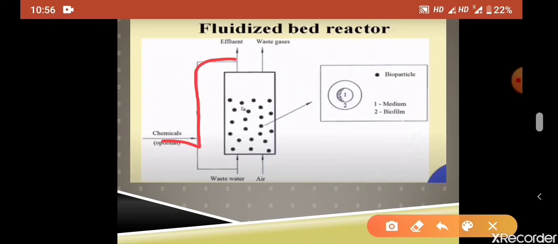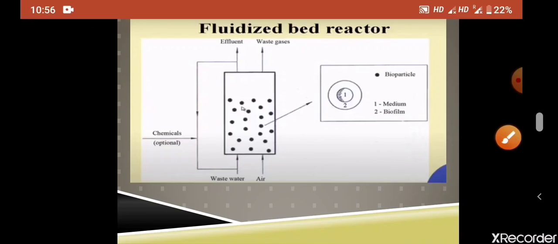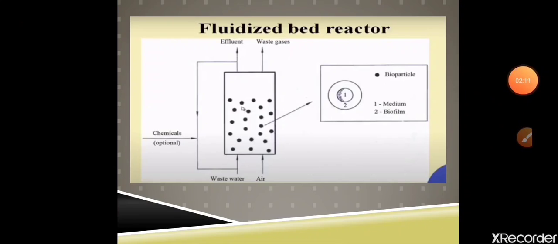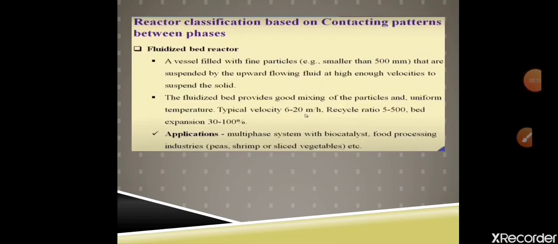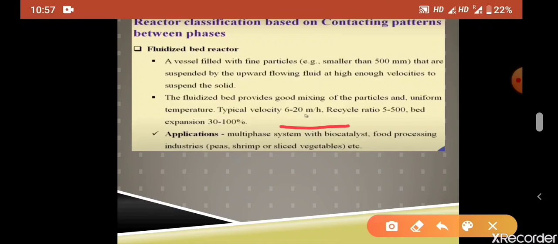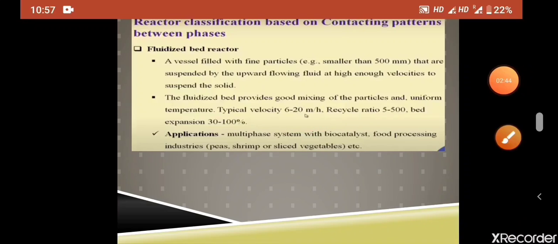So if we look at this point here, I want to point out that the typical velocity for the fluid flow is 6 to 20 meters per hour, the recycle ratio is 5 to 500, and bed expansion of 30 to 100% is maintained during the reactions in this type of reactor.